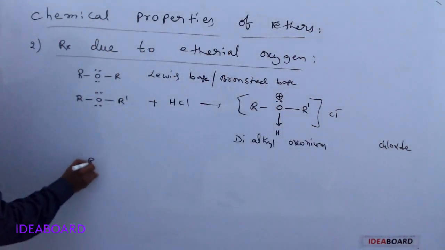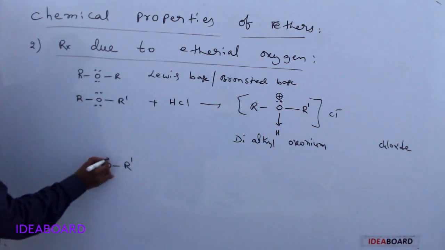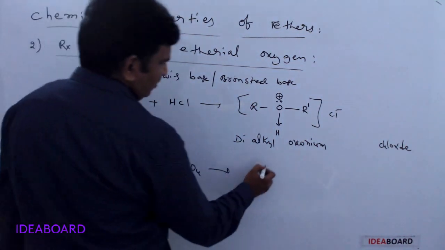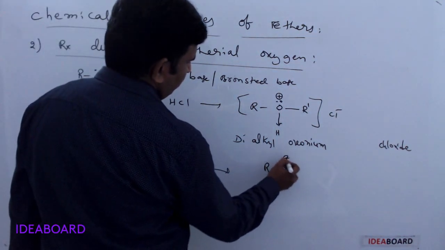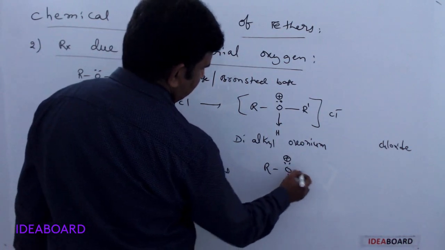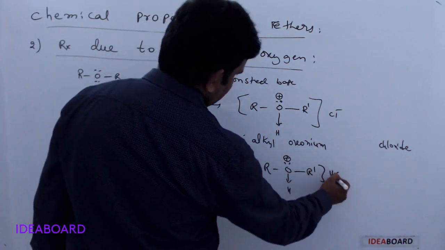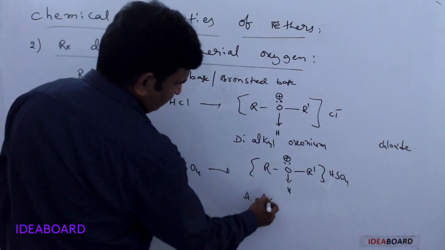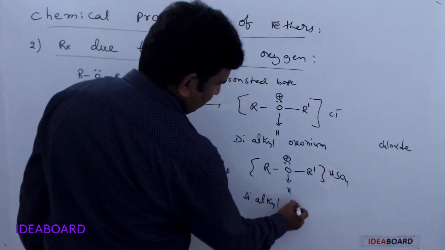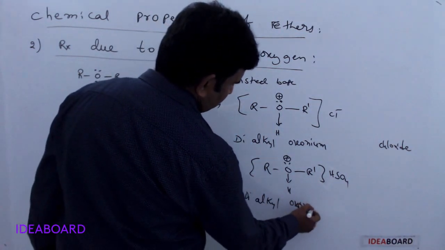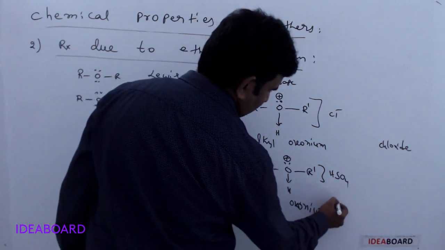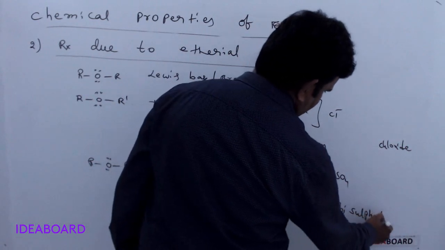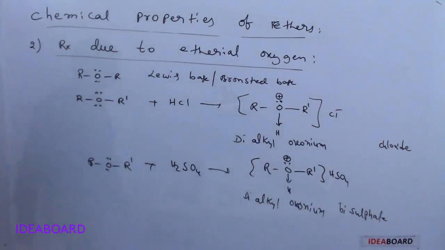Similarly, ROR' reacts with H2SO4 and forms the oxonium ion with HSO4-. This is called dialkyl oxonium hydrogen sulfate or bisulfate.